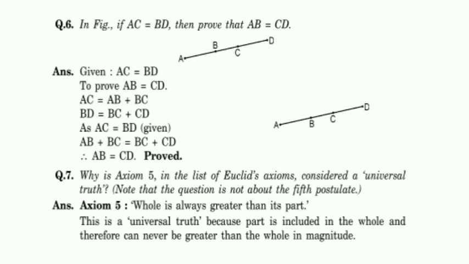Now coming to the sixth question. In figure, AC equal to BD, then prove that AB equal to CD. So here I have given the calculation, go through that, you will get it. Now seventh question. Why is axiom 5 in the list of Euclid's axioms considered a universal truth? Because here the whole is always greater than its part. This is a universal truth because the part is included in the whole and therefore can never be greater than the whole in magnitude. I have already given an example also, go through that, you will understand easily.